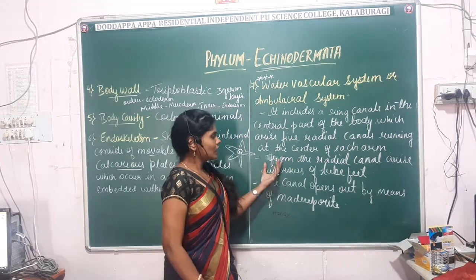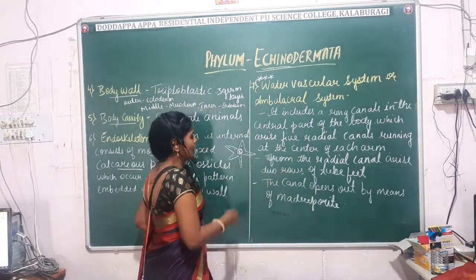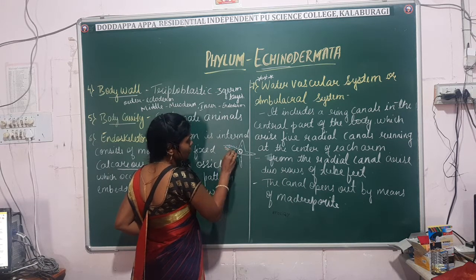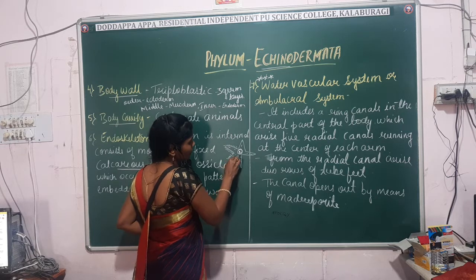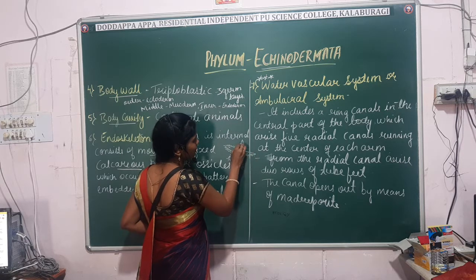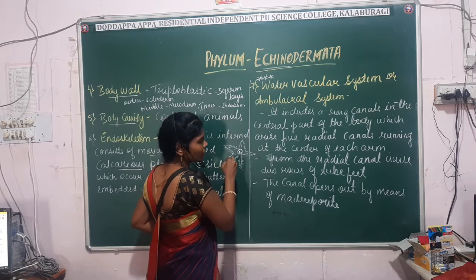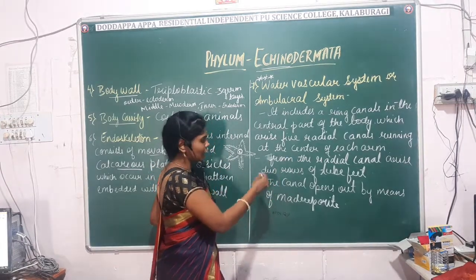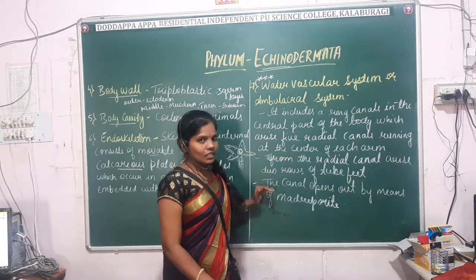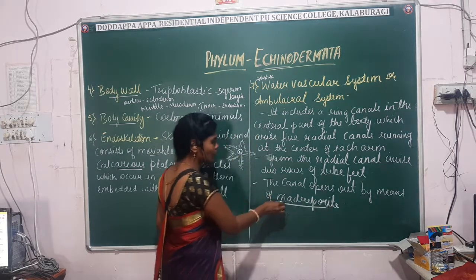From each radial canal there arise rows of tube feet. These are small, tiny tube feet which help in locomotion. The canals open out by an opening known as the madrepore.